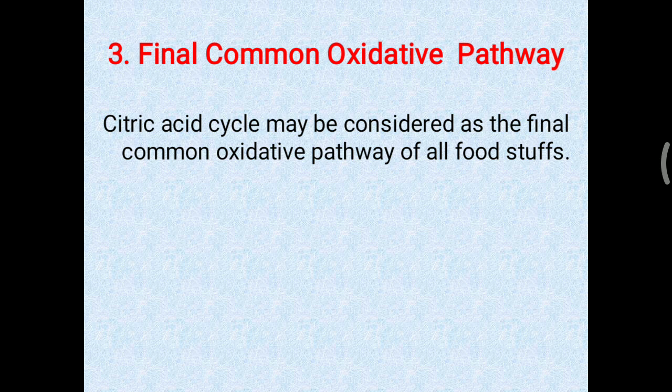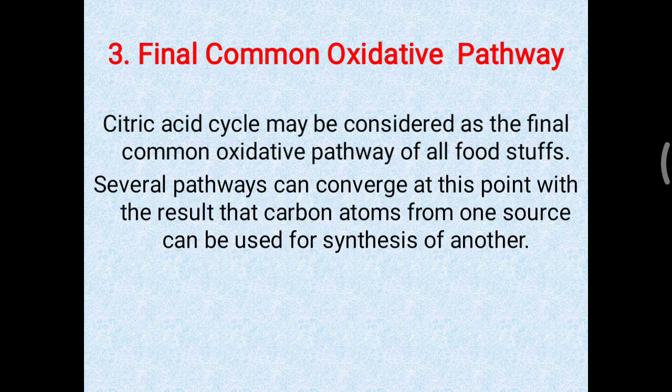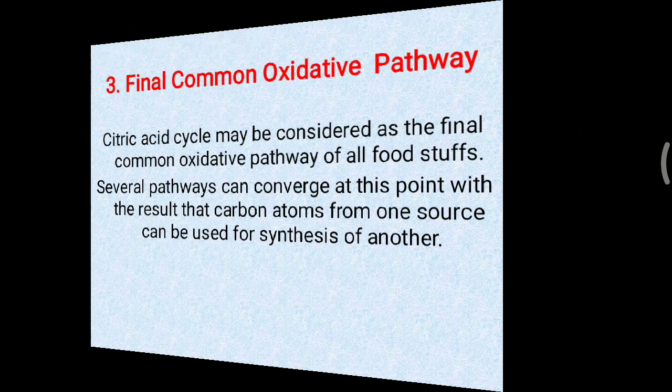For fat, the monomer unit is considered acetyl CoA, and for protein, the amino acid is considered the monomer unit. So several pathways can converge at this point of the TCA cycle, with the result that carbon atoms from one source can be used for the synthesis of another. So ultimately it is oxidized in this TCA cycle.